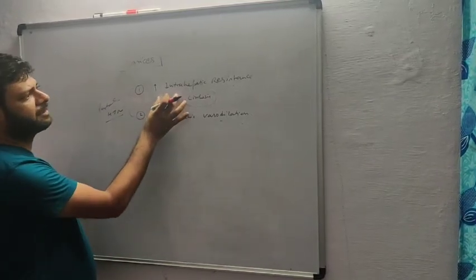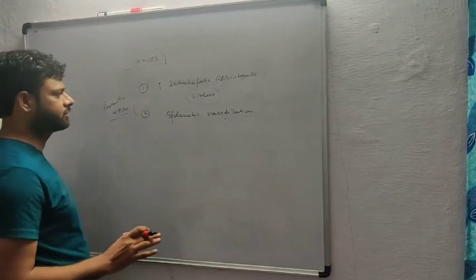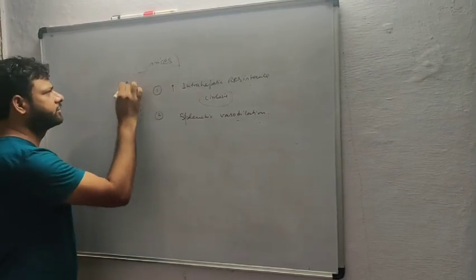One is increased intrahepatic resistance. Cirrhosis increases the intrahepatic resistance, and nodule formation also causes increased intrahepatic resistance, which causes portal hypertension. The second is splanchnic vasodilation, which also leads to portal hypertension. Both lead to portal hypertension, and portal hypertension leads to varices.